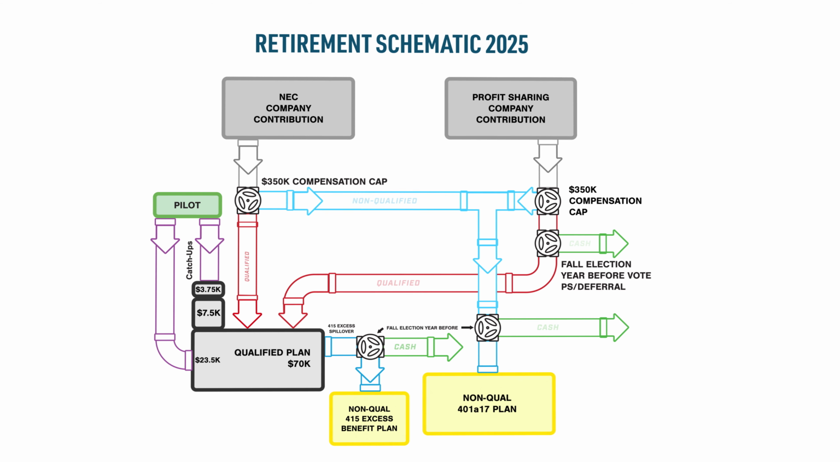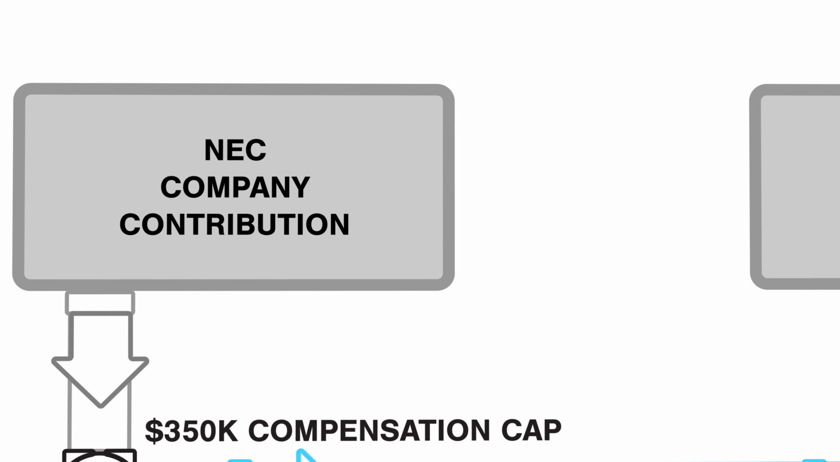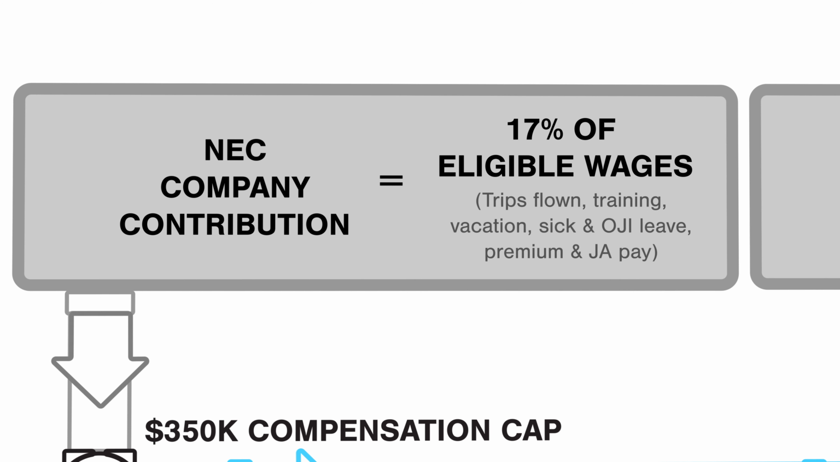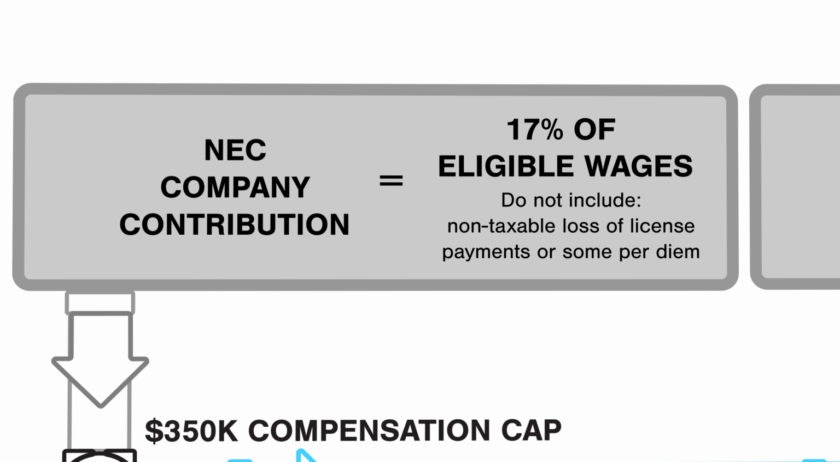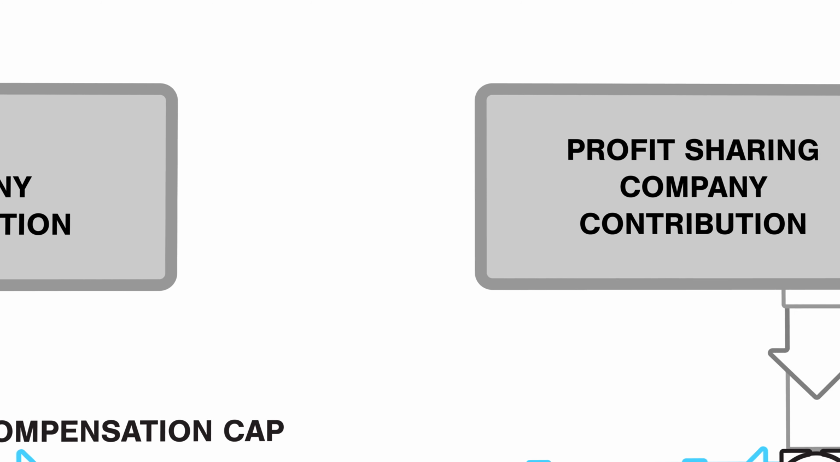Let's begin. The company non-elective contribution, or NEC, is a percent of eligible wages. Eligible wages include everything you normally associate as your pay, including trips flown, training, vacation, sick and OJI leave, and premium and JA pay. Eligible wages for the 401k and profit-sharing plans include taxable loss of license payments, however does not include non-taxable loss of license payments or per diem. The NEC is contributed to your SWAPA 401k account held at Schwab every regular pay period.